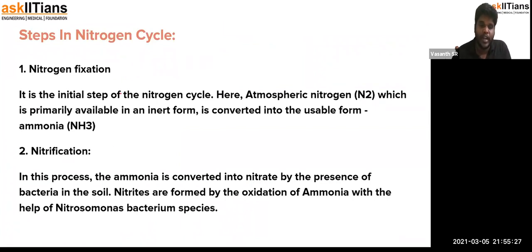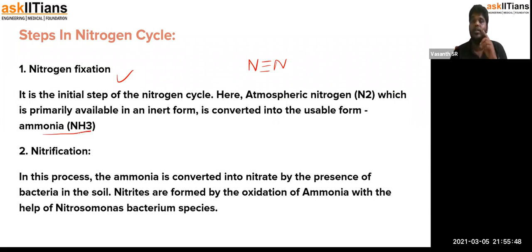So the first one is nitrogen fixation. That's the first step. Atmospheric nitrogen is actually in the form of N2. This is the molecular formula of nitrogen, and it is totally inert in nature. So what actually happens is it has to be converted into a usable ammonia form, just as I told you.